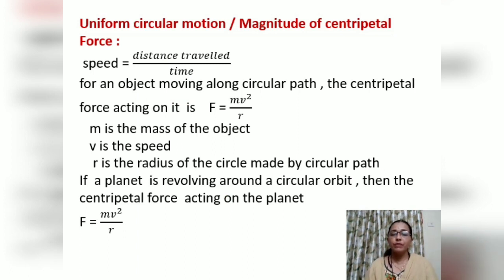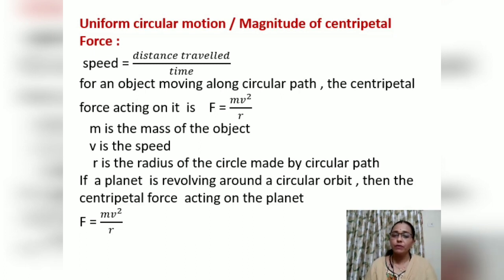The same thing we were talking about, uniform circular motion and the magnitude of centripetal force. How much is the centripetal force? Centripetal force can be either strong or weak. If we are talking about the sun and the planets, if the planets are far away from the sun, what do you think?